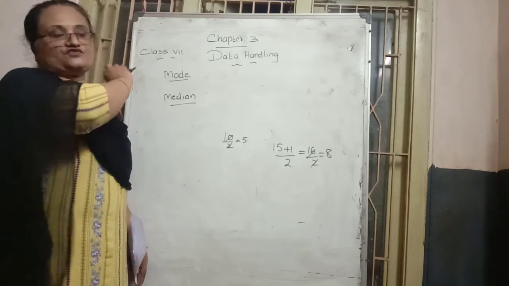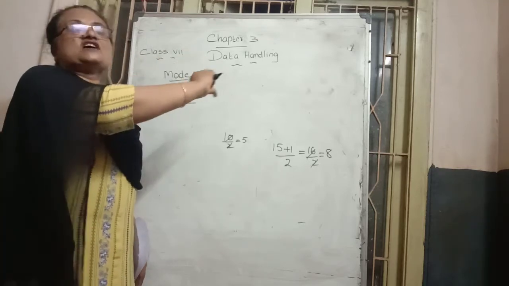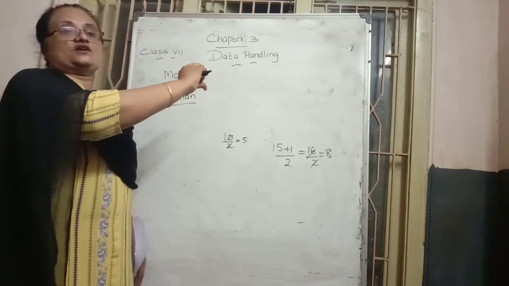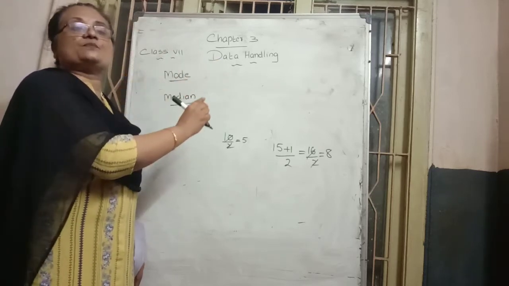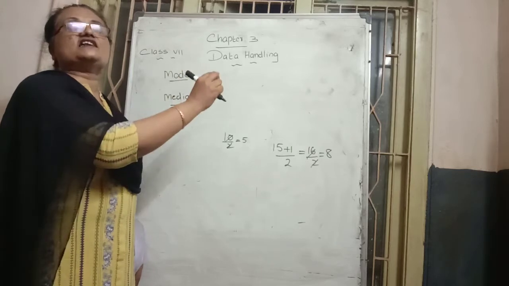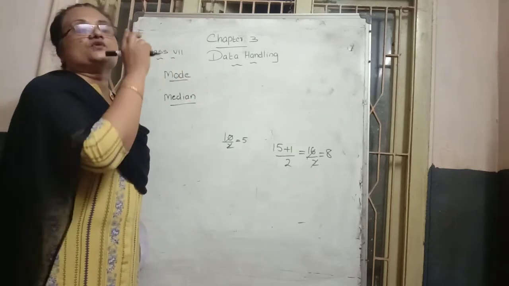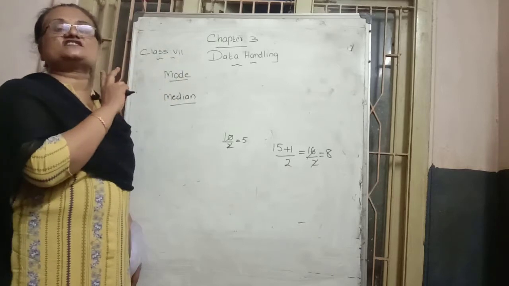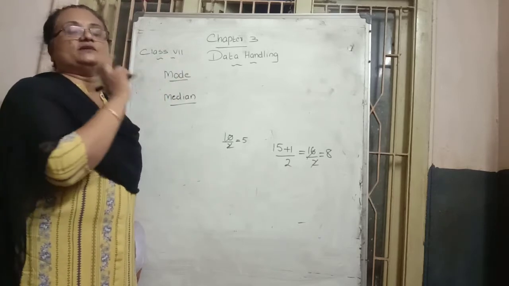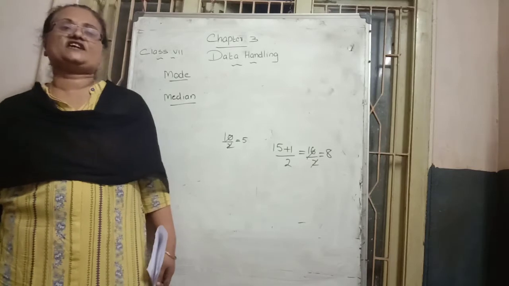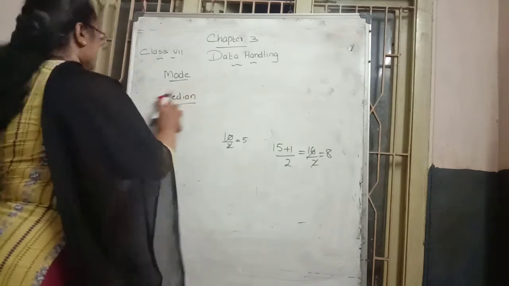Don't forget that first we should write the data in ascending or descending order. Then whichever number is in the 8th place comes as the median of the given data. That is the meaning of the median. So we can go through such types of questions.